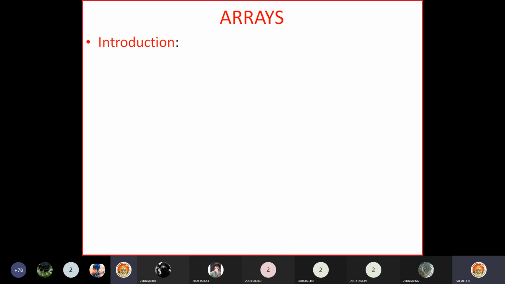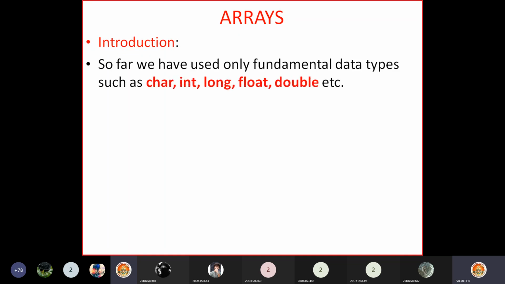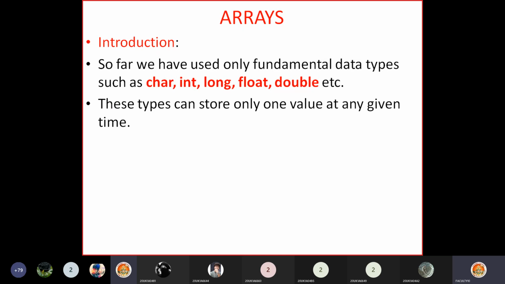Right. So today's topic of discussion is arrays. Why we use arrays, where we use arrays, we'll discuss today. Okay. So till now, up to the loops, we have used only fundamental data types like char, int, long, float, double, etc. And when we use these data types with a variable, we can store only one value at any given point of time.